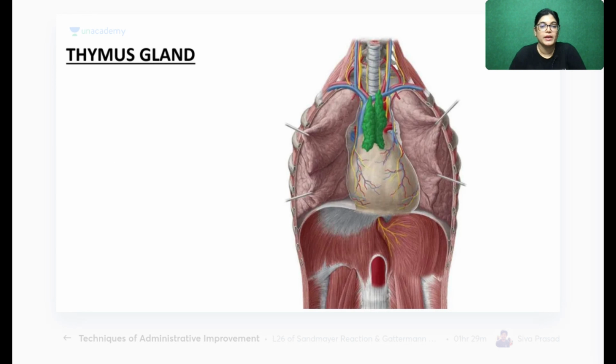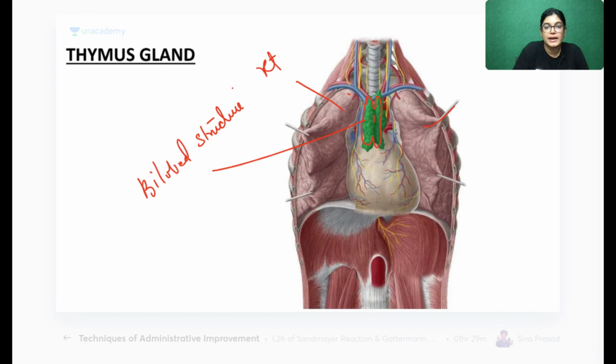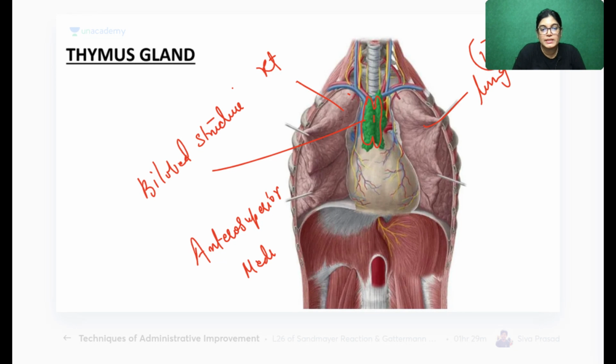Now, my dear friends, I have shown you this thymus gland. Here you can see it is a bilobed structure residing between the right lung and the left lung. So it is located exactly between the right and the left lung, and the exact location is the antero-superior mediastinum. It lies in the antero-superior mediastinum.